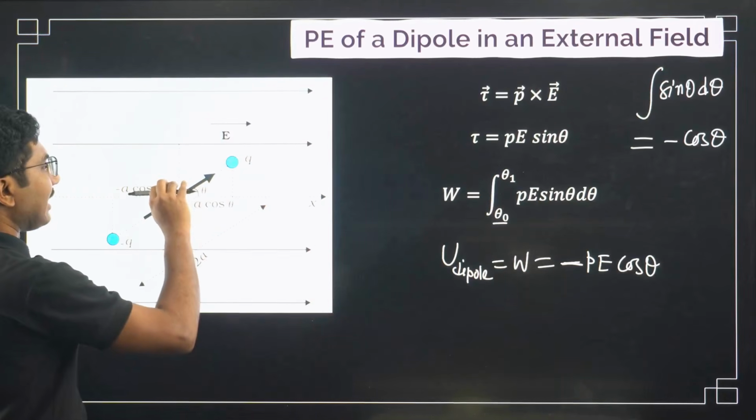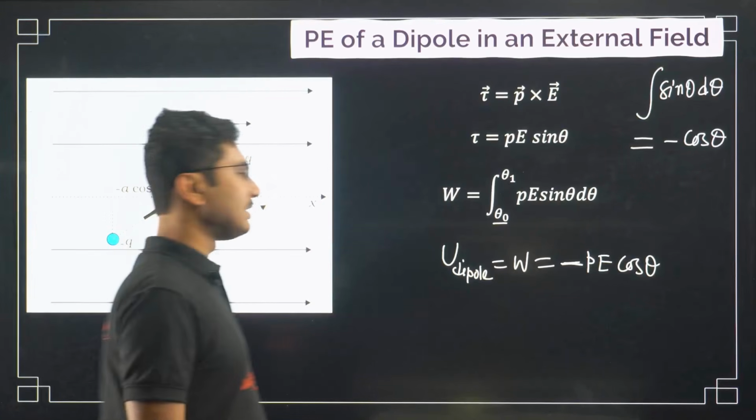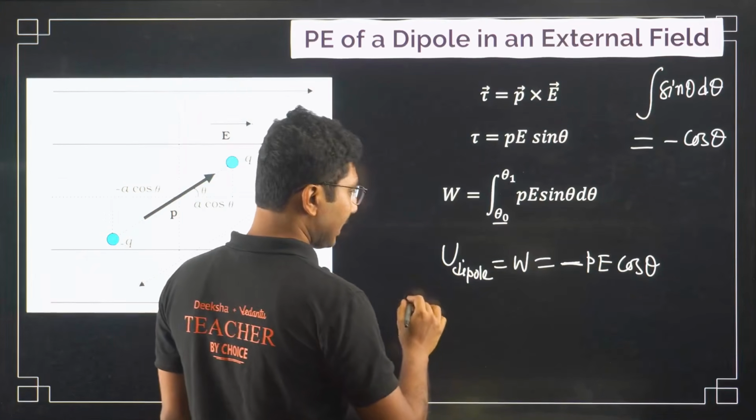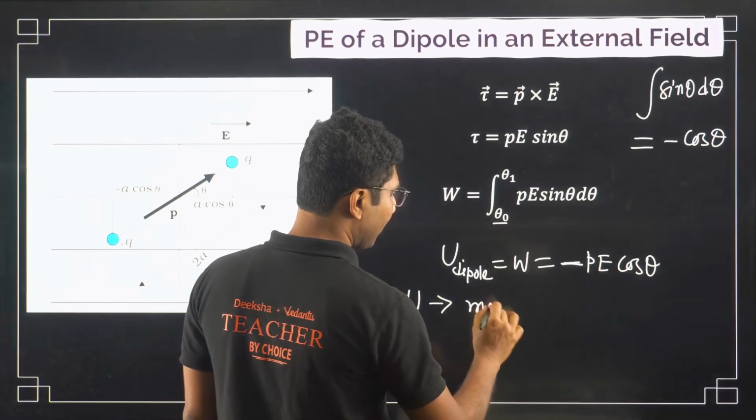So for the negative quantity, 0 is not the minimum value. The minimum value will be when theta is 0 degrees. So when the dipole is aligned along the direction of the electric field, theta is 0, so the electric potential energy is minimum.